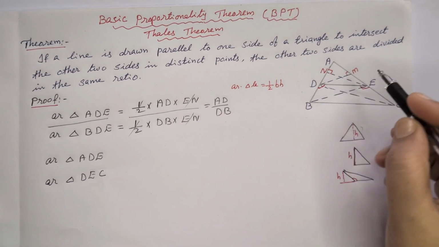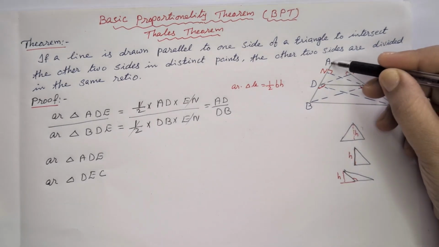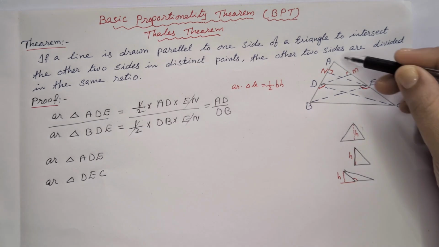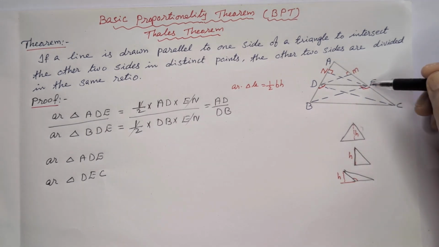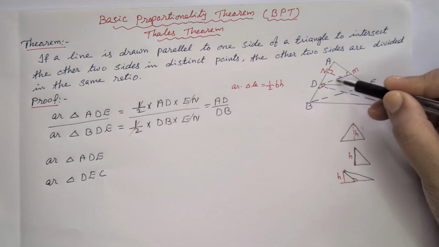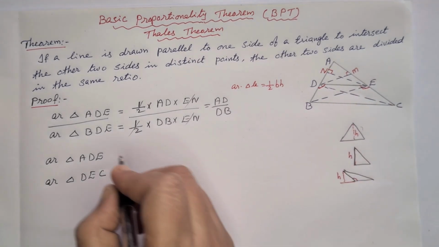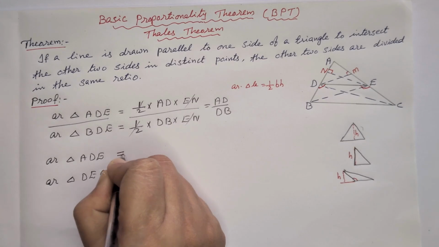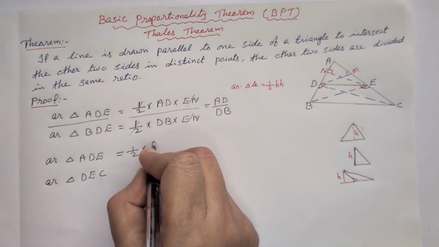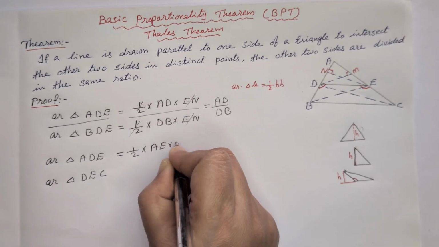Similarly, we are going to find the other side ratio also. Now in triangle ADE, the same small triangle, from this side the base is AE and the altitude, the perpendicular height from D to M, is DM. So we can write area of triangle ADE is equal to half into base AE and altitude DM.